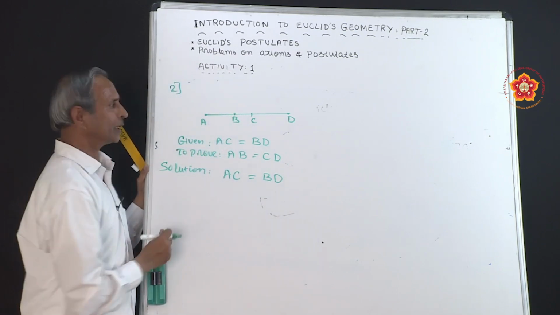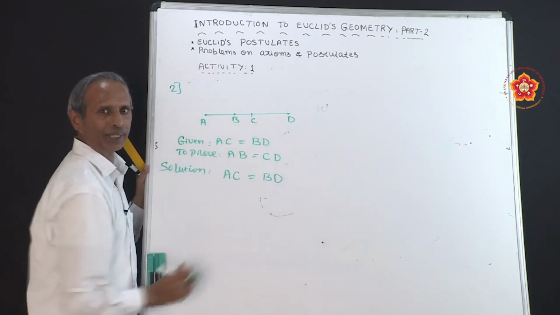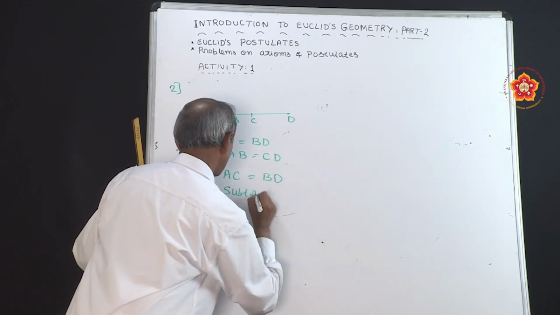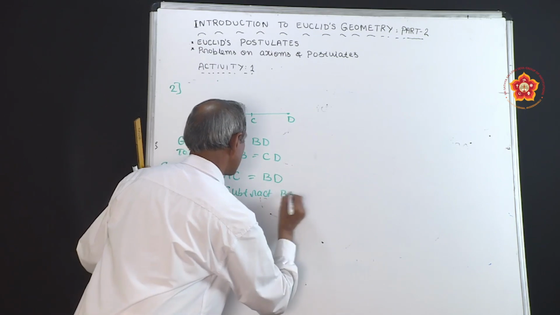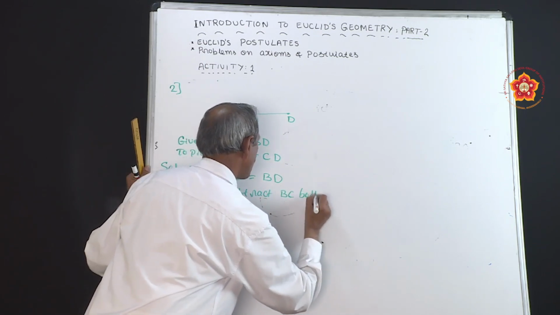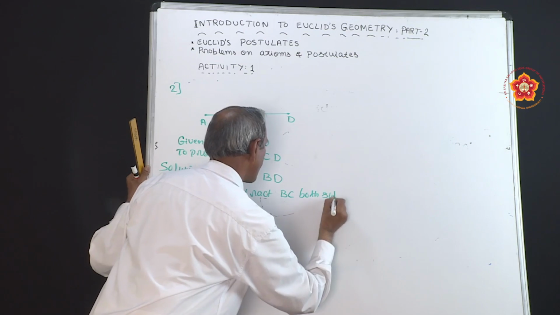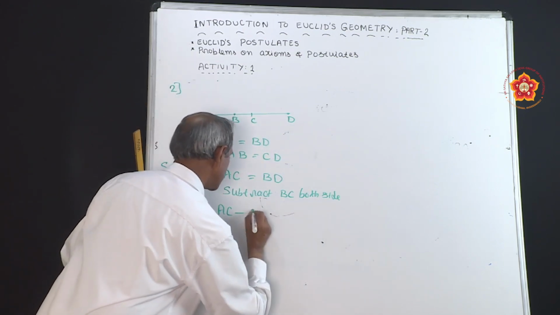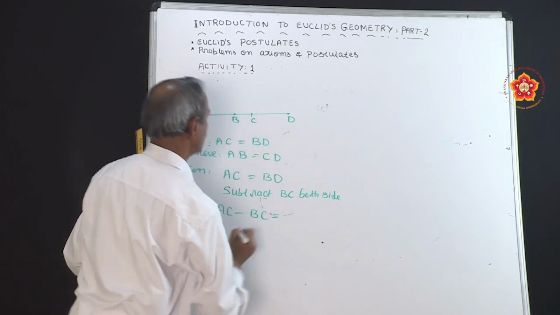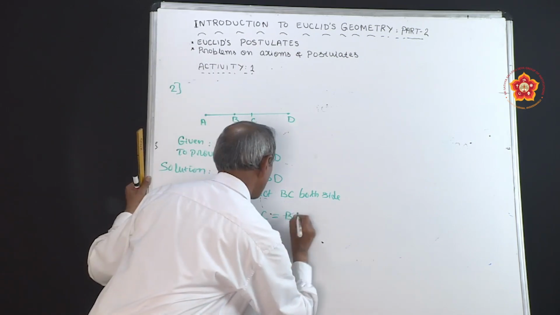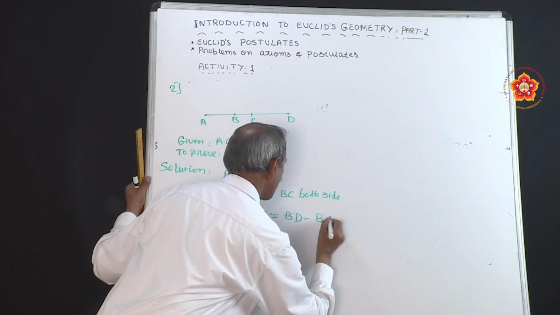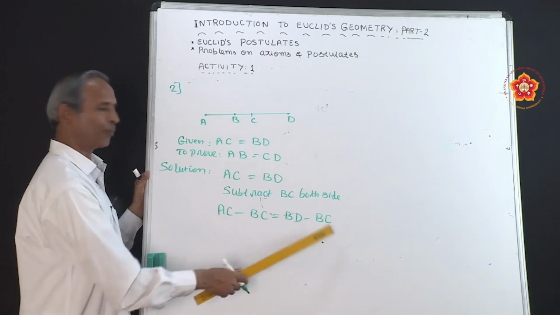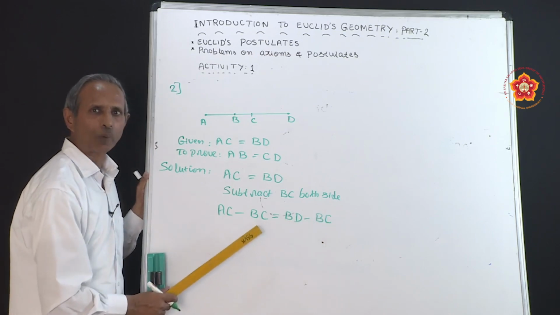Now, what I have to do is subtract BC both sides. Then you will get AC minus BC is also equal to BD minus BC. Now, we are using the axiom: if equals are subtracted from equals, the remainders are equal.